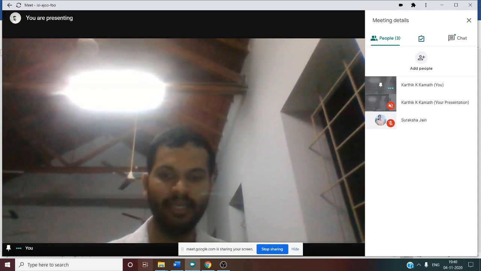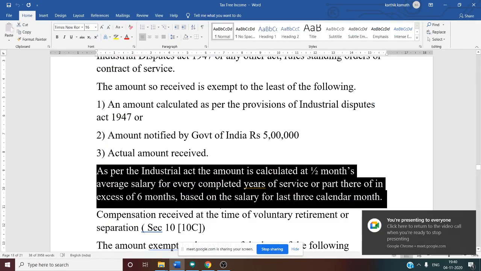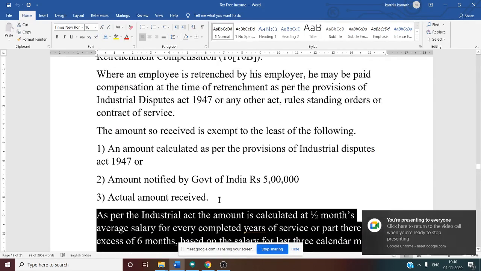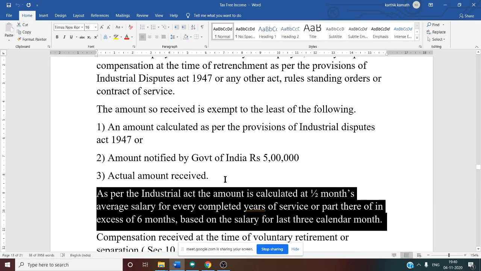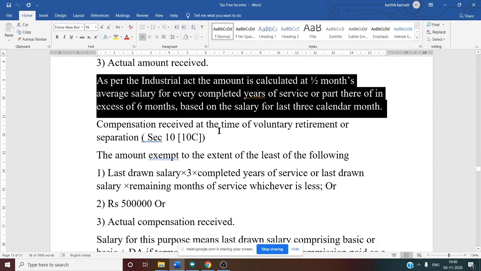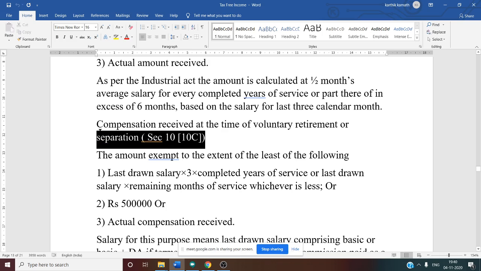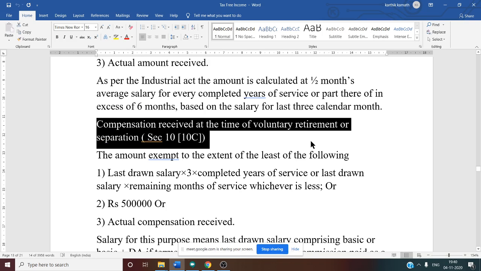Full year we need to consider. So this is one rule. Yes. So this is about retrenchment compensation, section 10 clause 10b, only theory portion. Next comes compensation received at the time of voluntary retirement or separation, section 10 clause 10c.